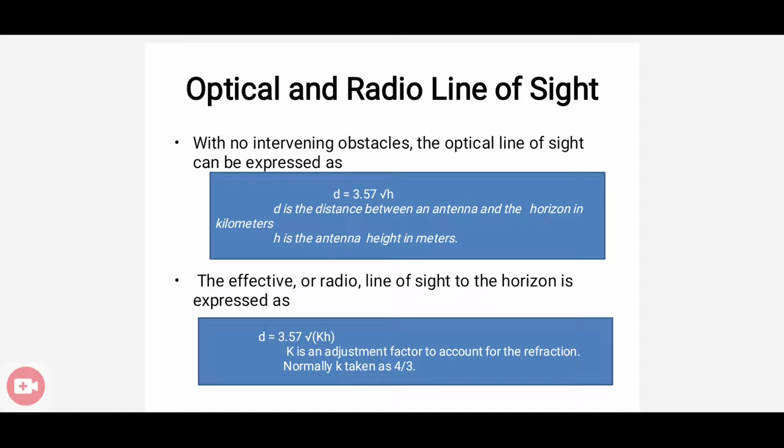So we have to find out the optical line of sight as well as the radio line of sight. Optical line of sight can be expressed as d is equal to 3.57 into root h. d is the distance between the antenna and the horizon, and h is the height of the antenna. For finding out the radio line of sight, we have another equation, that is d is equal to 3.57 into root kh. What is k? k is an adjustment factor to account for the refraction. Normally k is taken as 4/3. Okay.